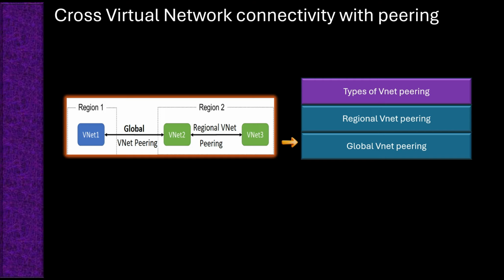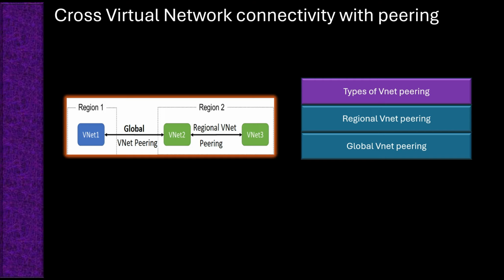With global peering, organizations can enable cross-region communication without requiring complex network configurations, as the traffic remains on Microsoft backbone infrastructure and bypasses the public internet. Global peering is available across Azure public cloud regions and China cloud regions, but not between government cloud regions. Azure government regions only support regional peering within the same region.